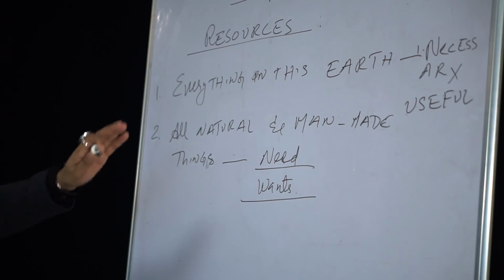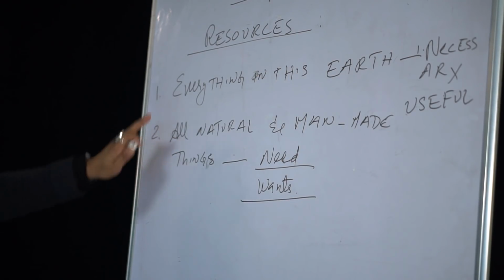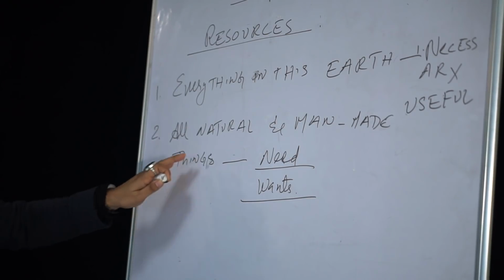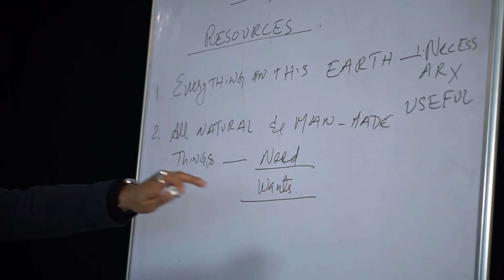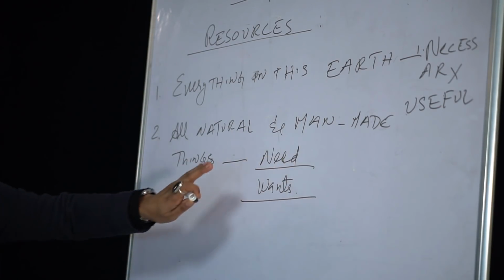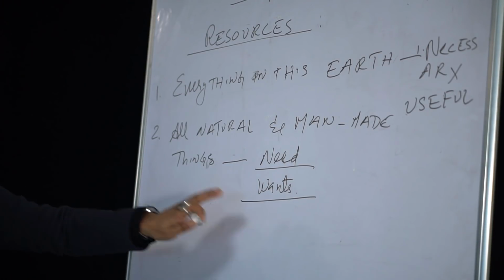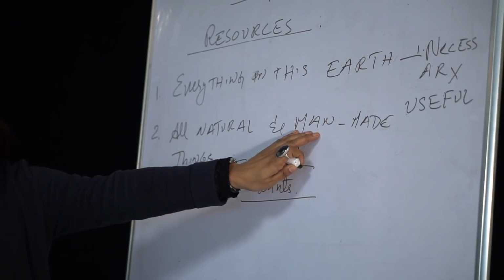Also under resources, all natural as well as man-made things that fulfill our needs as well as satisfy our wants are known as resources. So it can be natural as well as man-made.